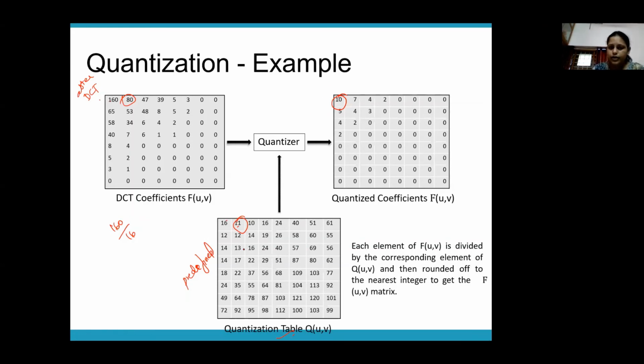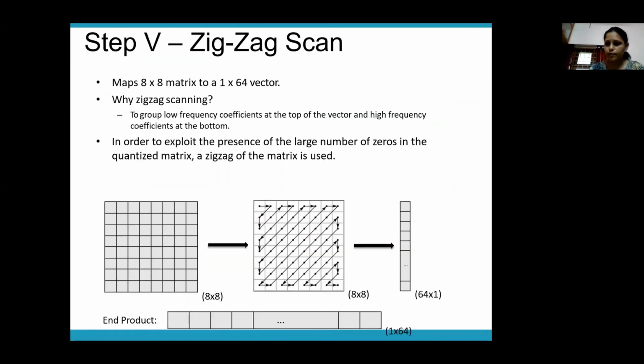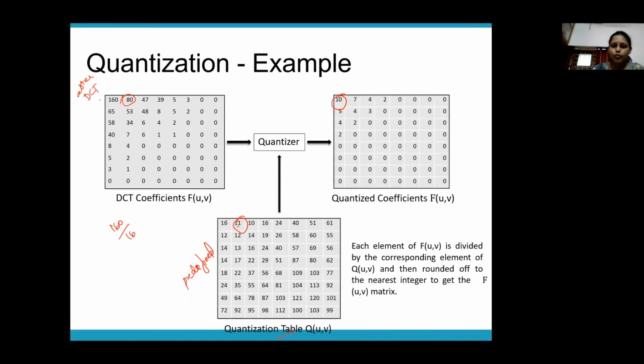So you are further trying to eliminate the high frequency portion. You are trying to compress the data by eliminating the high frequency components. For that, you divide your after-DCT matrix by the predefined quantization table, and then you get this resultant matrix. This step is called quantization. Remember, I told you quantization is an irreversible process. Some amount of information gets lost permanently, and whatever information you discard here, you are not able to retrieve back when you do decompression.